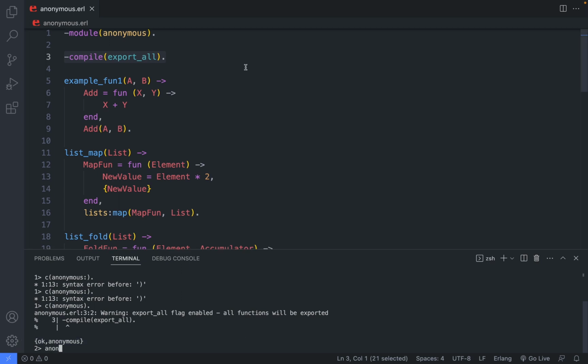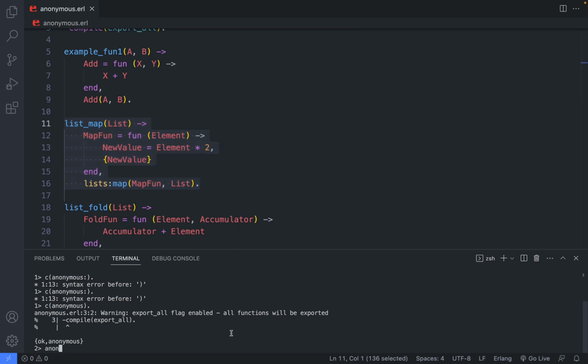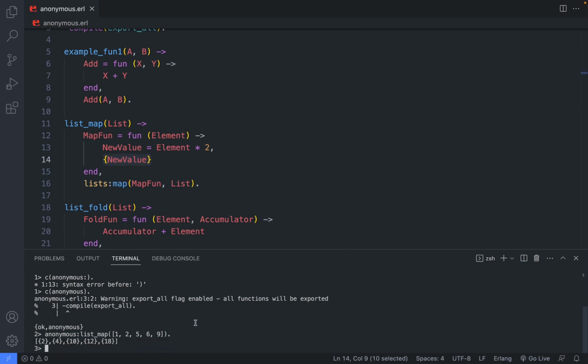But it's okay, our compiling process has ended successfully. Okay, so now we can call this lists map function. And we'll go with the list 1, 2, 5, 5, 6, and 9. And let's see what this fun is doing. This fun is taking every element and multiplying it by 2, and enclosing this value multiplied by 2 in a one-element tuple. That means every element in this list will be a tuple with the multiplied previous element inside of it. And that's true.